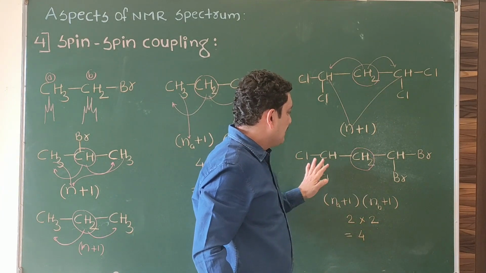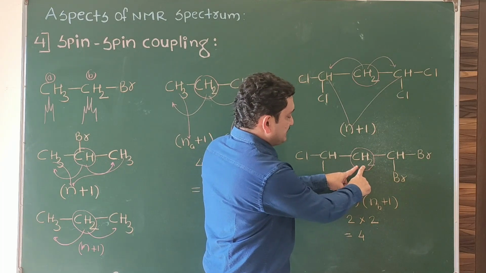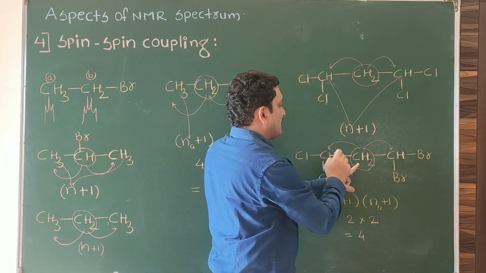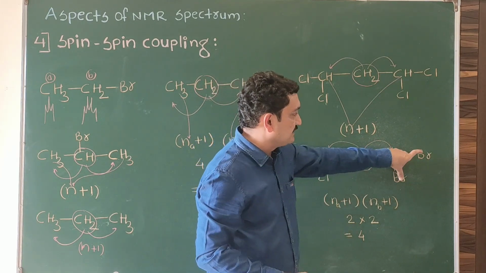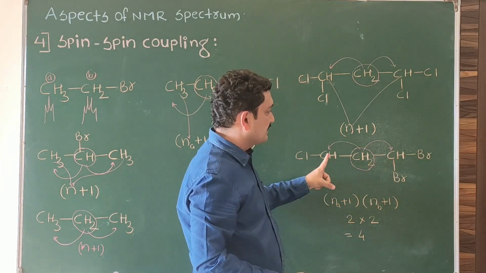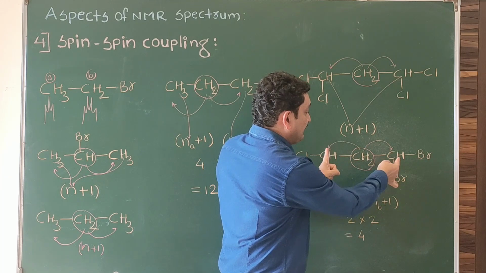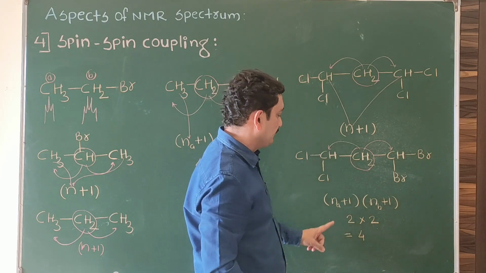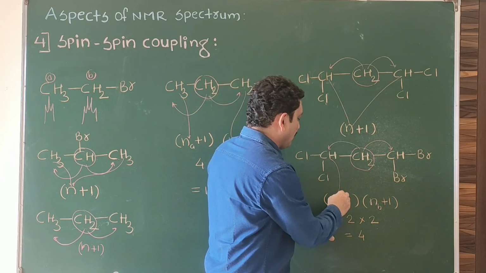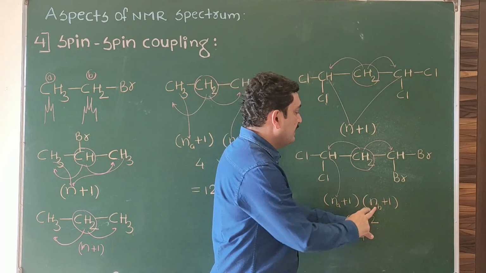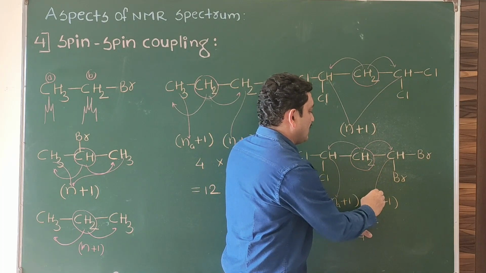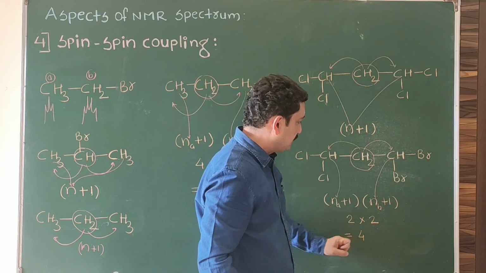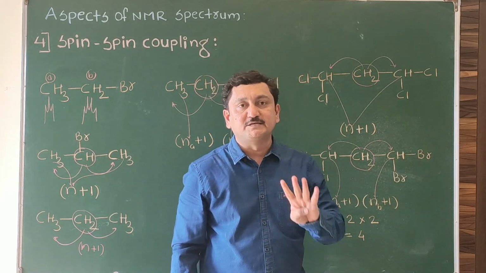Now another example. Here, the signal of this CH2 will not split by the N plus 1 rule because both sided protons are not equivalent now. As there is chlorine and there is bromine, they are non-equivalent to each other. They are giving separate signals, and separately they will split the signal of CH2. Now we have to use the Na plus 1 into Nb plus 1 rule, where Na is the number of protons on one adjacent carbon, and Nb is the number of protons on another adjacent carbon. So 1 plus 1, that is 2. Here also 1 plus 1, 2. 2 multiplied by 2, 4. So the signal of CH2 splits into a quartet.